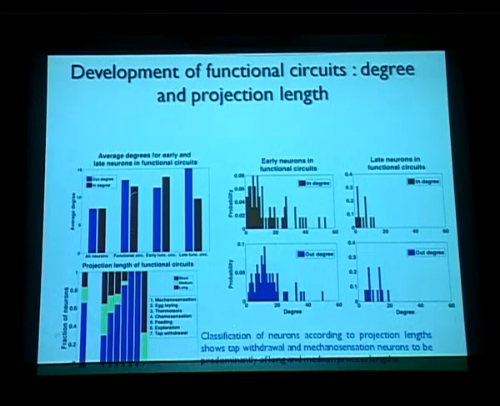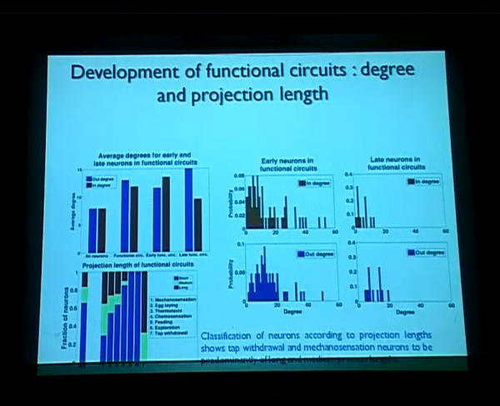We find that if you look at the average degree, the out degree is higher than the in degree. And again, within functional circuit neurons, there seems to be some fine tuning happening between early and late functional circuit neurons. Late functional circuit neurons show more out degree processes, while early functional circuit neurons show a lower number of out degree processes.